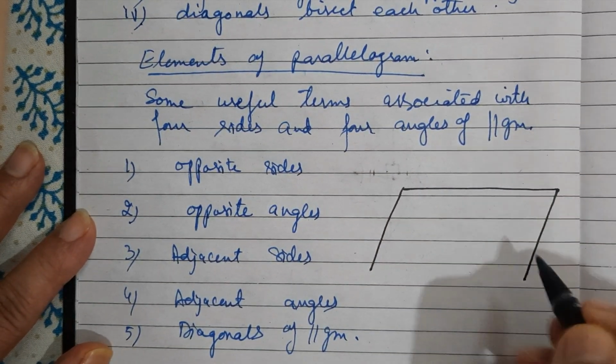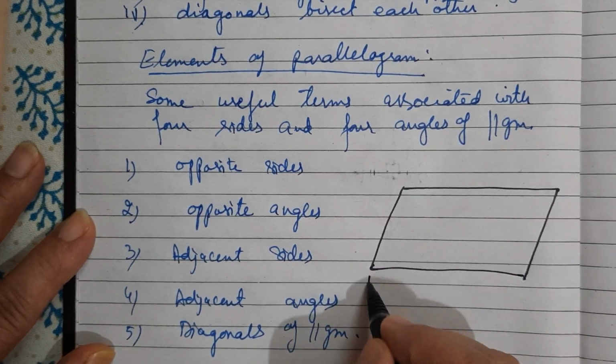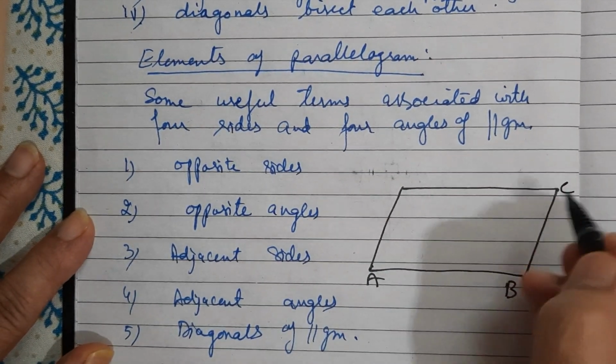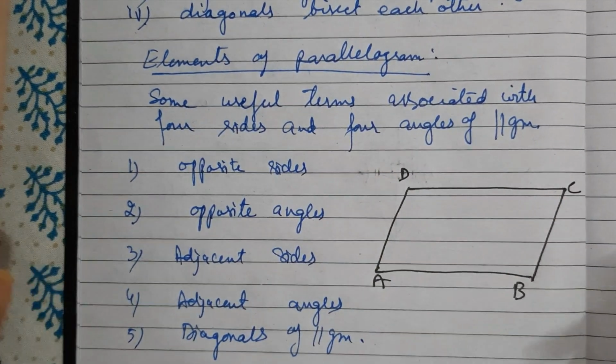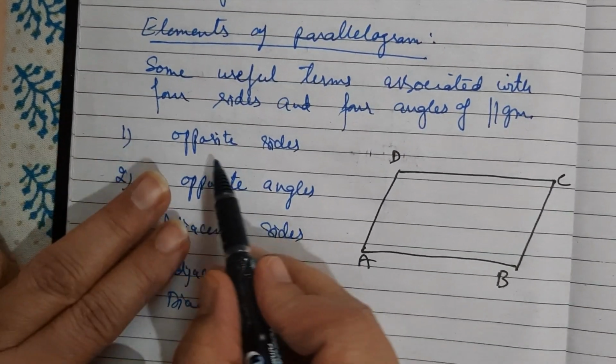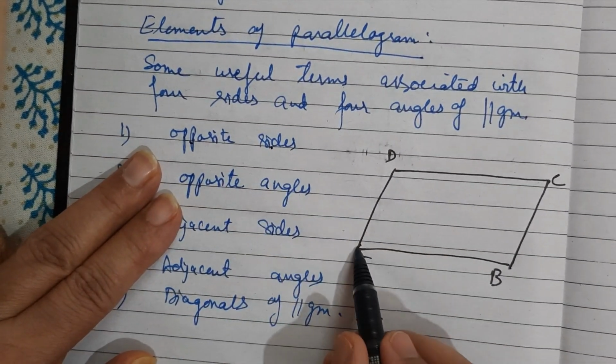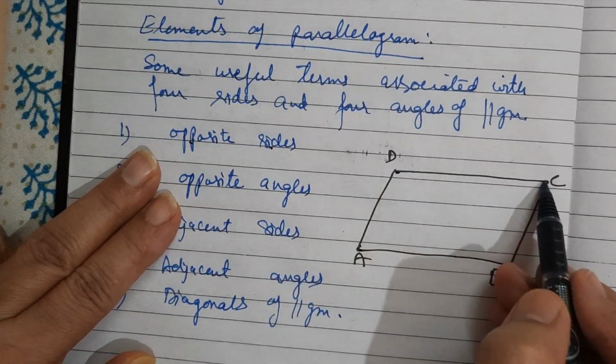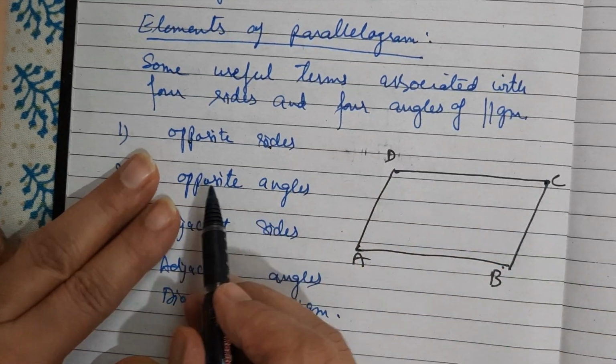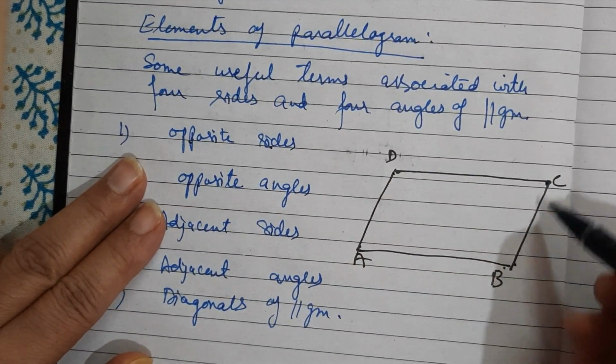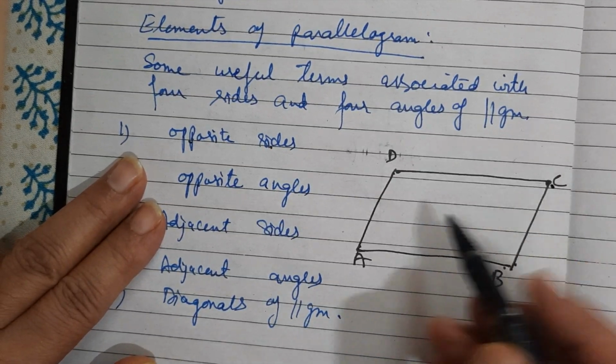This is a parallelogram A, B, C, D. So here in this parallelogram, opposite sides AB and DC, one pair of opposite sides, second pair is AD and BC. These are pairs of opposite sides.